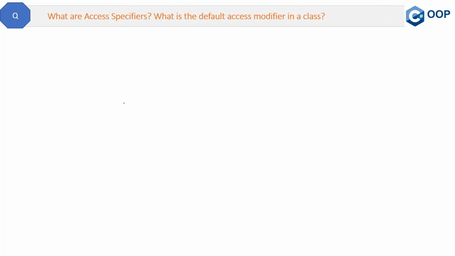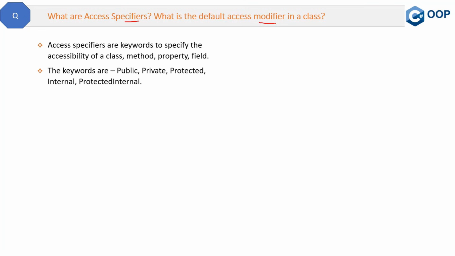Here is a basic question about C#. What are access specifiers? What is the default access modifier in a class? So access specifier and access modifier are the same thing. Now here is the simplest definition, which is easy to remember and easy to speak in front of the interviewer. Access specifiers are keywords to specify the accessibility of a class, method, property, and field. So it basically defines the accessibility of the class, method, property, and fields.